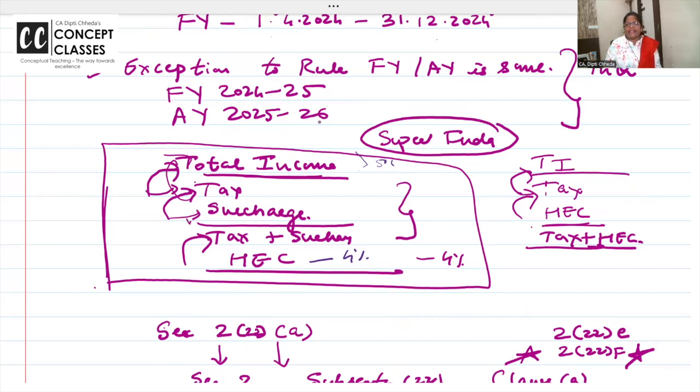Surcharge is calculated on tax, if it is there. Health and education cess is 4% on tax plus surcharge. If surcharge is not there, tax is calculated on total income and cess is 4% on tax.